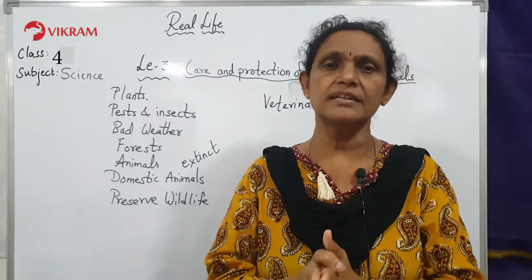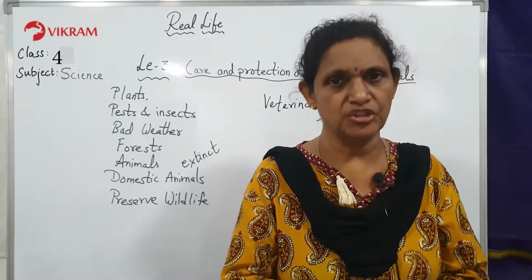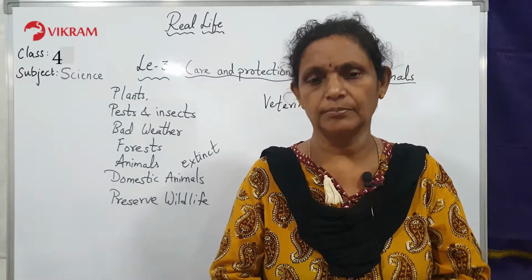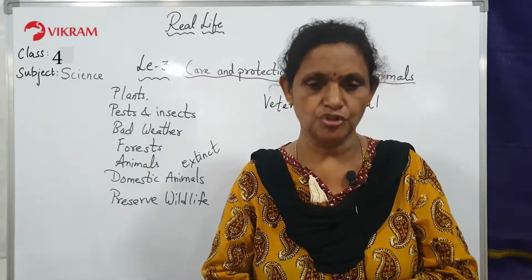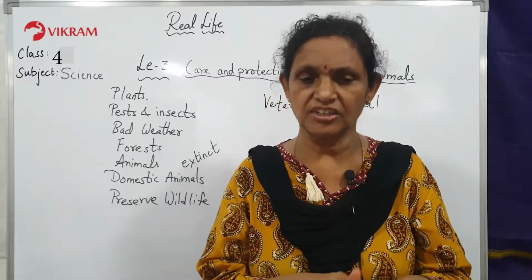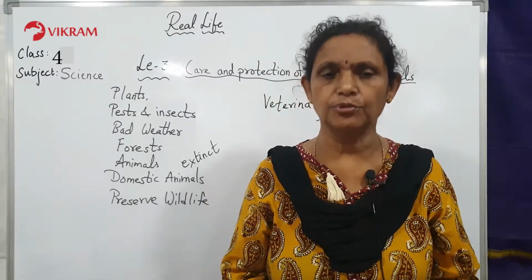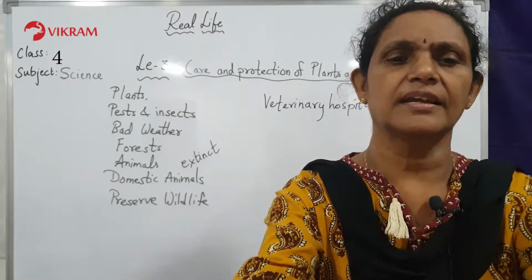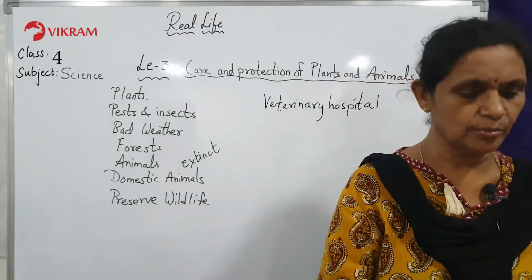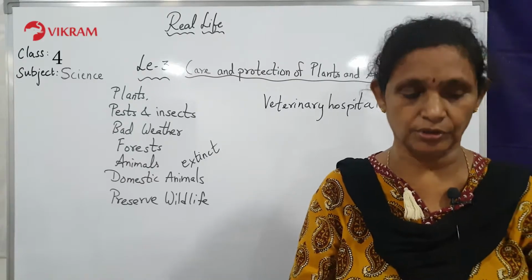This is the reason we have to protect the domestic animals, take care of them and give them proper health and shelter and everything. So children, see that the shed and everything is very clean, and the water and food are also in very good condition. You have to understand that looking after the domestic animals is very, very important.